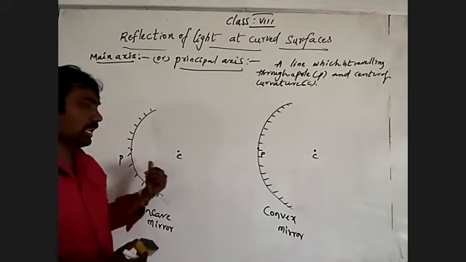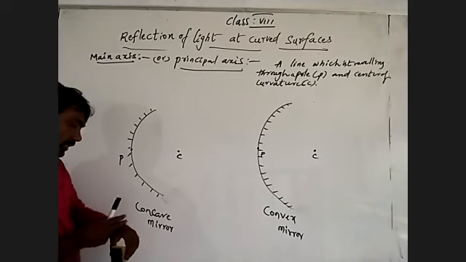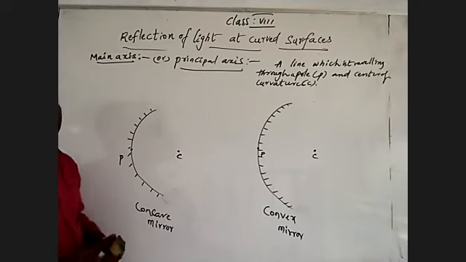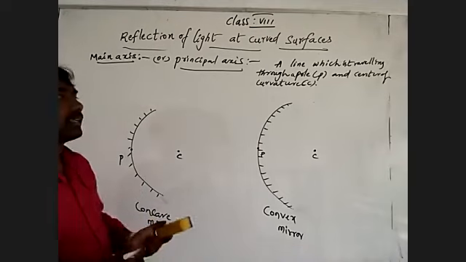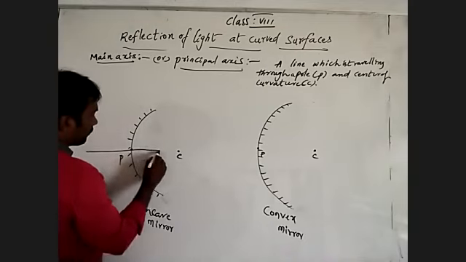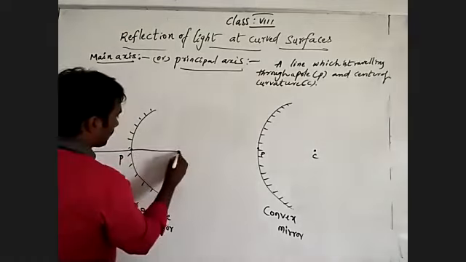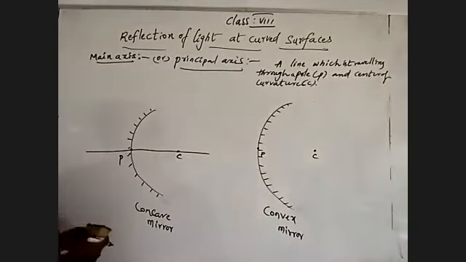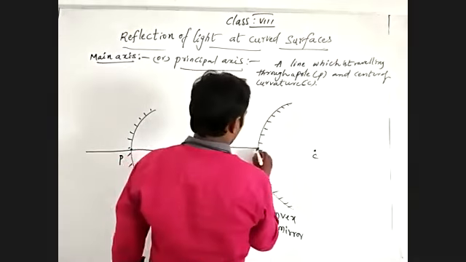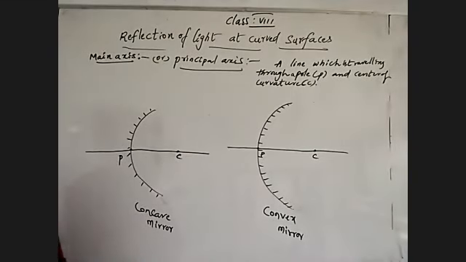Otherwise, a line which is joining the pole and the center of curvature. Another way you can say it: a line joining the pole and the center of curvature is what you call the main axis, or otherwise the principal axis.